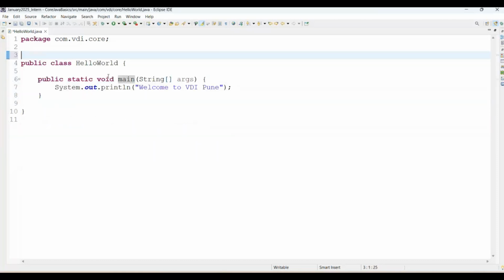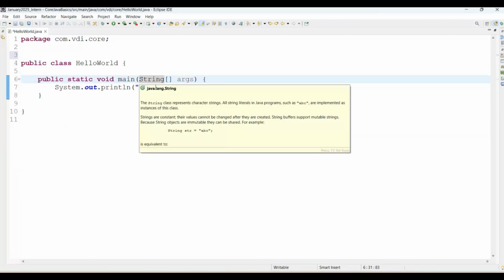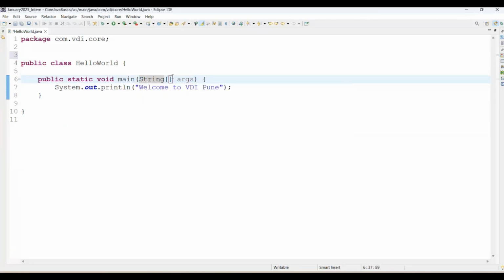That's why I'm saying our main class name is HelloWorld, and the main method is available here. Within the main method, we are passing a String type array as arguments, and a method always starts with a lowercase letter. Here String is a Java class coming from the java.lang package, and this is an array of arguments. It means we are using it from a storage perspective. And syntactically, you can use the dot notation here as well, then also it will give us the output.